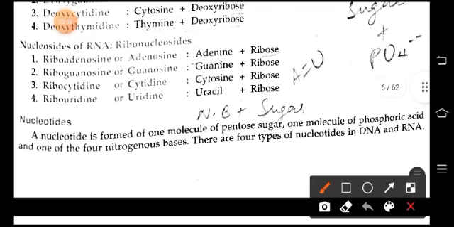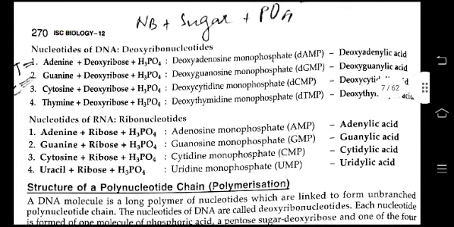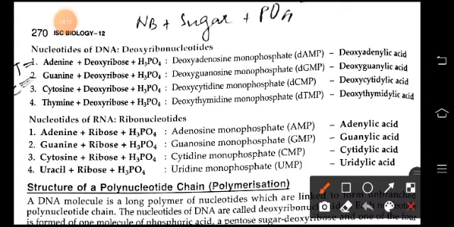Now a nucleotide is formed of one molecule of pentose sugar, one molecule of phosphoric acid and one of the 4 nitrogenous bases. There are 4 types of nucleotides in DNA and RNA. Here, in DNA: adenine deoxyribose, guanine, cytosine and thymine. Nucleotides of RNA: adenine ribose, guanine ribose, cytosine ribose and uracil ribose.